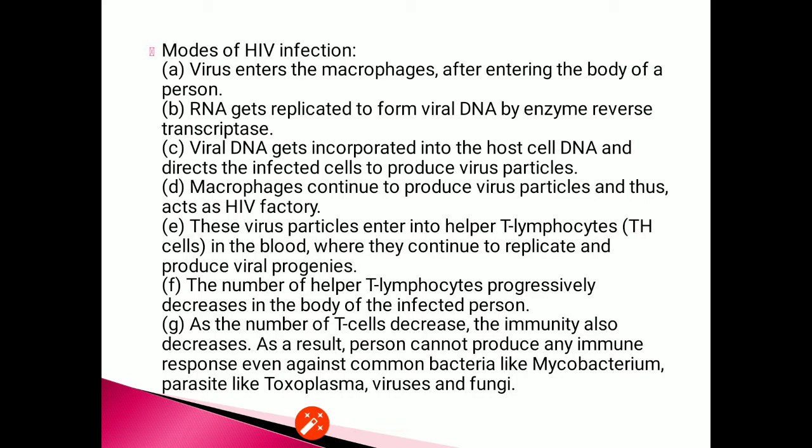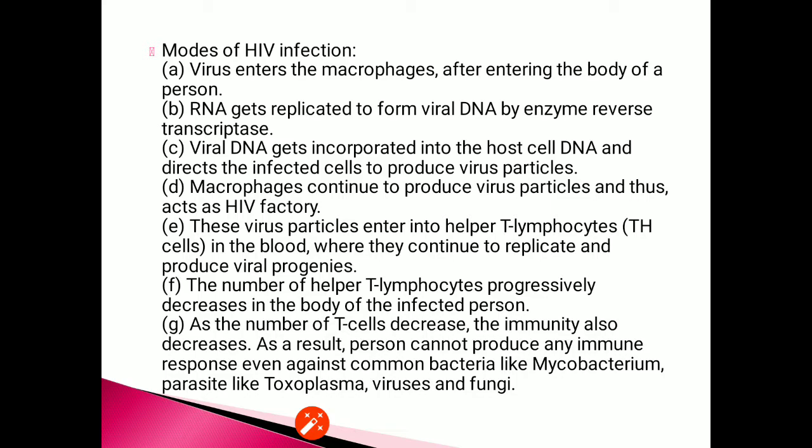These virus particles enter into helper T lymphocytes in the blood, where they continue to replicate and produce viral progenies. The number of helper T lymphocytes progressively decreases in the body of the infected person.